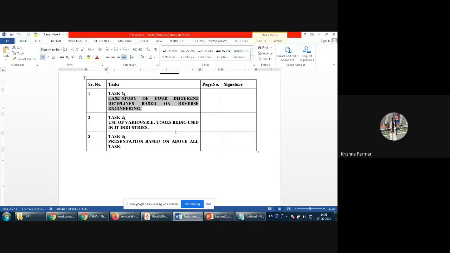Regarding the 4 different case studies, you can take any topic, but one topic must be from our domain, that is computer, IT, AI, big data. One topic from the software or computer domain side, and the other 3 topics you can take from the automobile industry, the mechanical industry, or the civil industry, because reverse engineering is not only applied in computer engineering, it is applied in other industries also. So you can take other examples, that is fine.